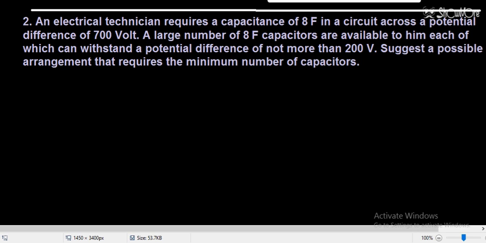Okay, so I hope you have tried this question. Now we are going to solve this one. Let's see. 700 volt is again given. Capacitance is now 200. So now I will divide this 700 by 200. So 700 divided by 200.